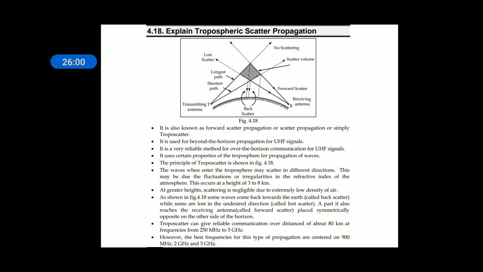Basically, what is an antenna? The fifth chapter we are going to discuss is antennas. An antenna is also called a radiating body or aerial. The working principle of an antenna is very simple: Faraday's laws of electromagnetic induction. When current flows through a conductor, a field is set up. When the field cuts the conductor, a voltage is developed in it.